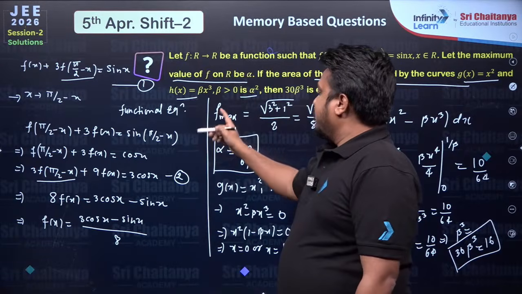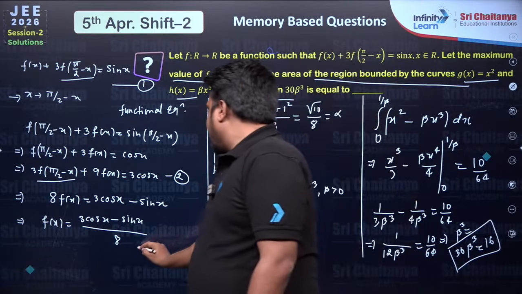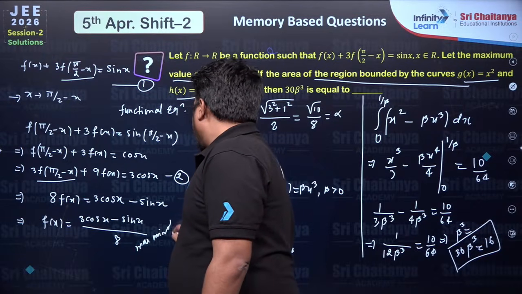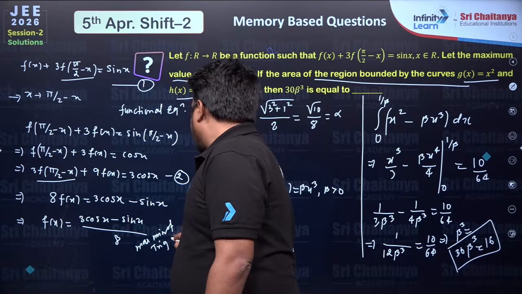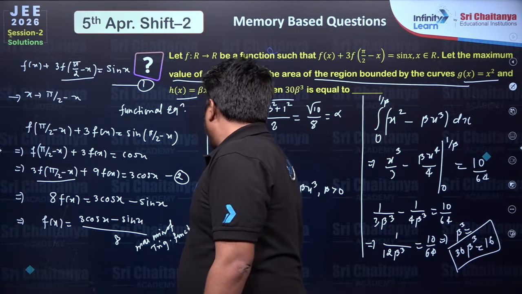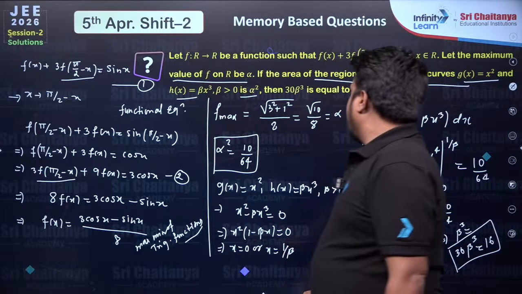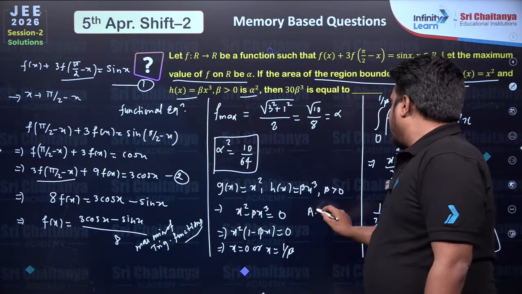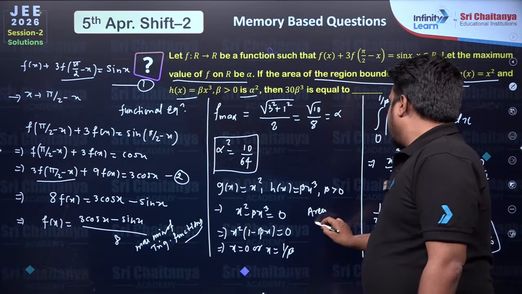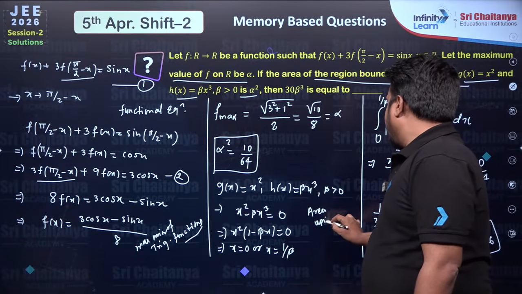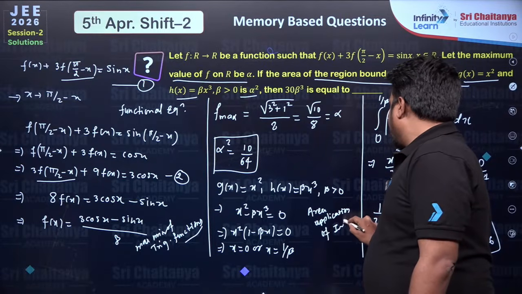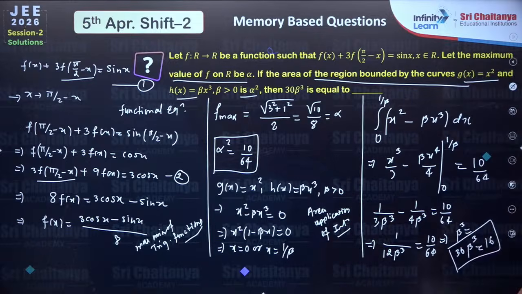Then after simplifying for the function, we have to use maxima minima of trigonometric functions. After finding that, we had to use area with the help of application of integration.